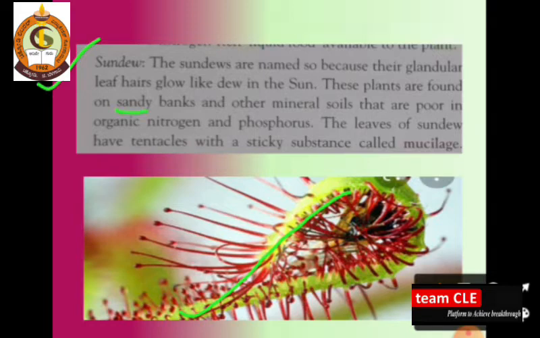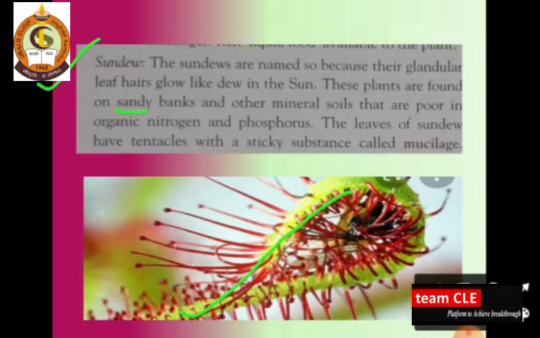These are mineral soils that are poor in organic nitrogen and phosphorus, and the leaves of the sundews have tentacles with a sticky substance called mucilage.